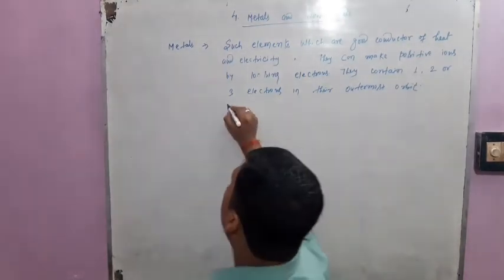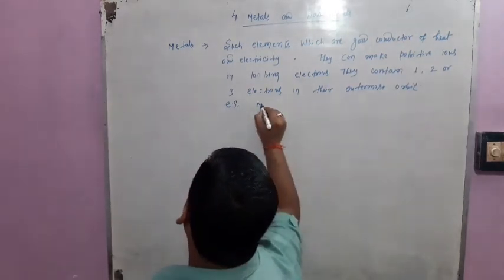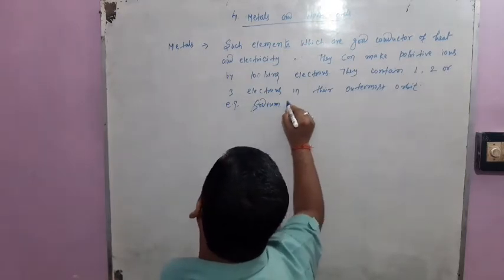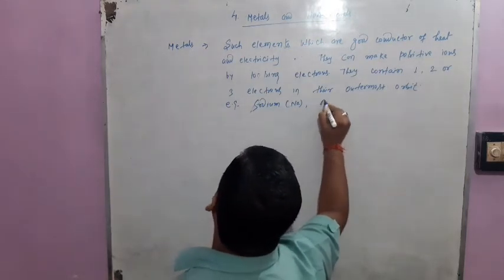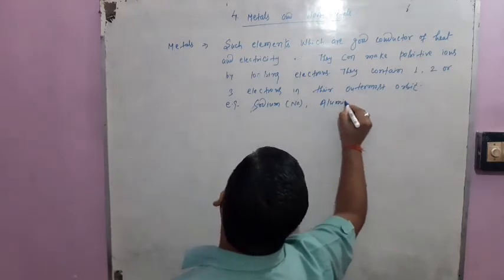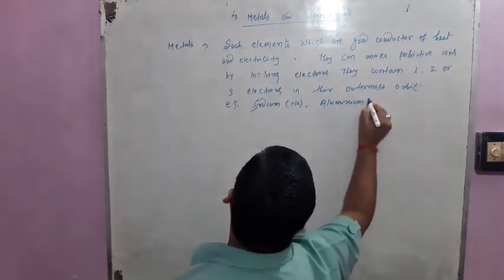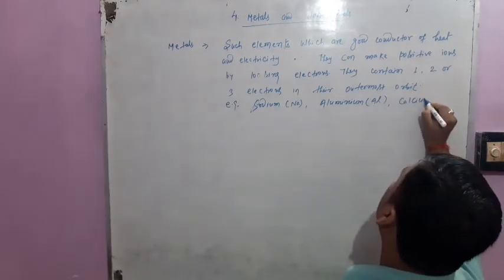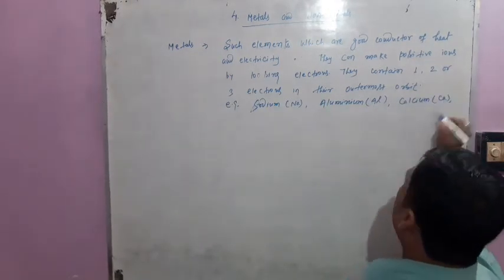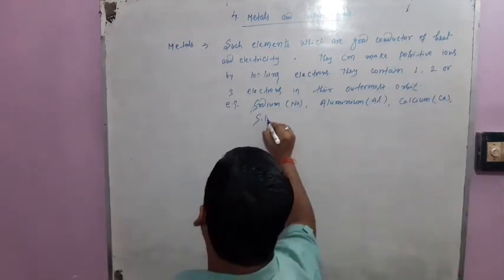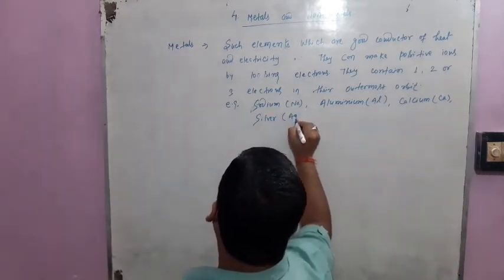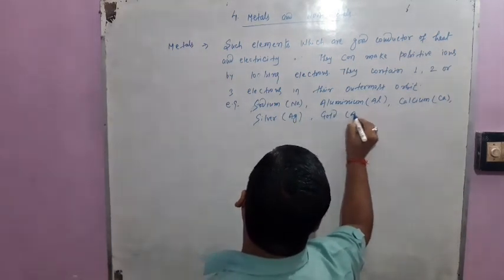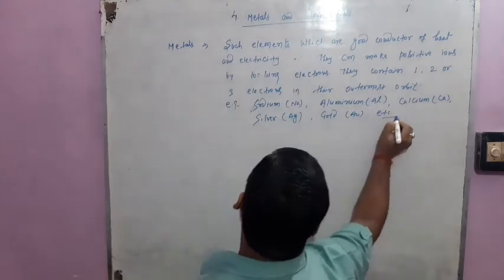For example, students, we can write here sodium, whose symbol is Na, aluminium, calcium, silver, gold, etc. There are a lot.